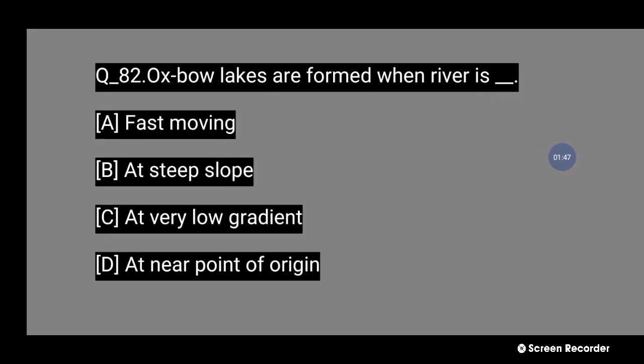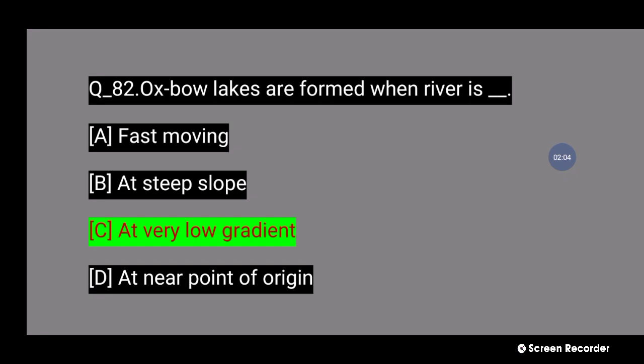82 number question, Oxbow lake forms when the river is, এই চারটি অপশনের মধ্যে কোনটি হবে? Number C, at a very low gradient this Oxbow lake forms when the river is.